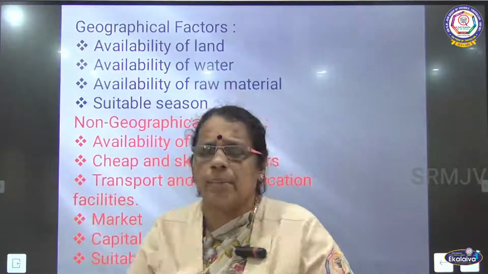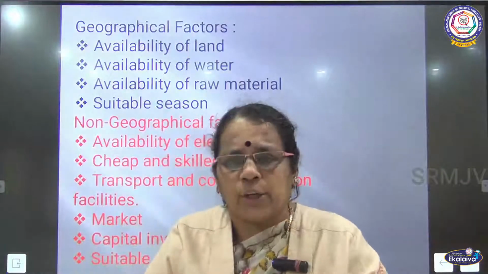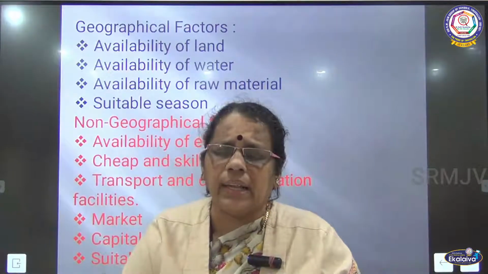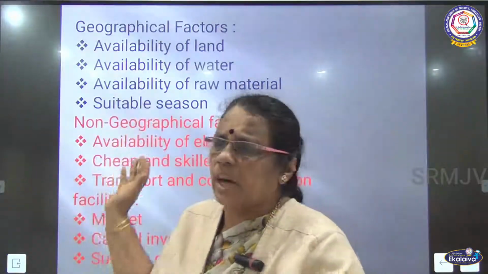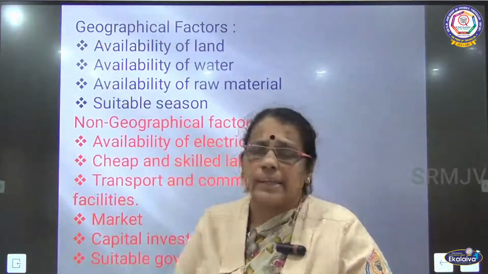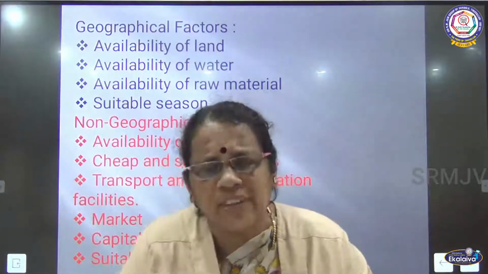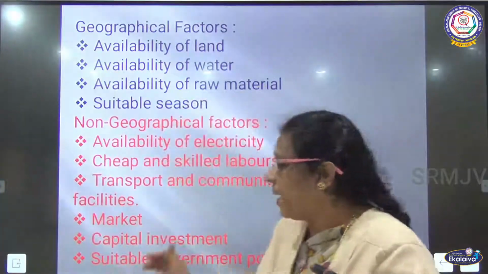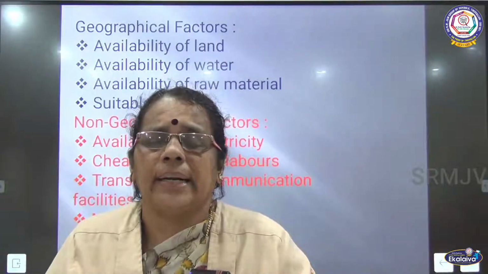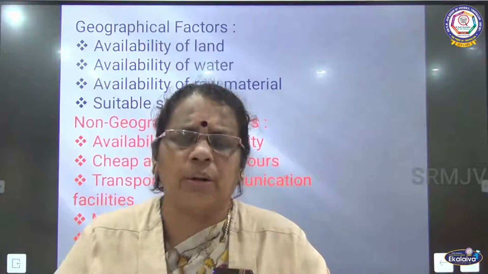So this slide talks about the geographical and non-geographical factors. What are the geographical factors we have discussed? I told about availability of land, availability of water facilities, availability of raw materials, and suitable climate. What are the non-geographical factors we have discussed? I told about availability of electricity, and cheap and skilled laborers are greatly required. Transport and communication facilities are required. Market facilities are required. Capital investment is required. Other than that, government policies should also be suited for the setting up of industries. So all these are the various factors that influence the location of industry.